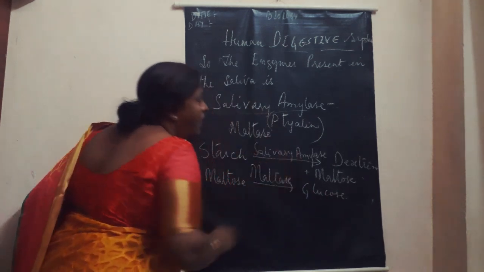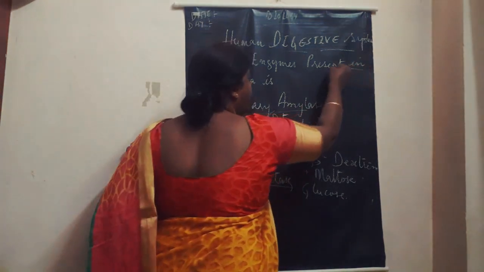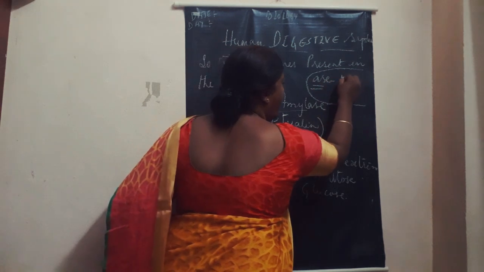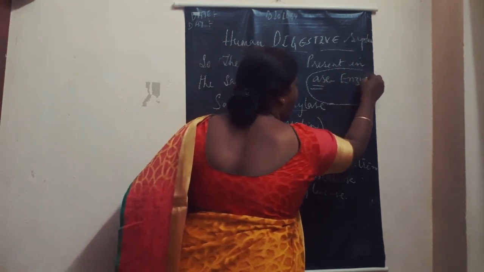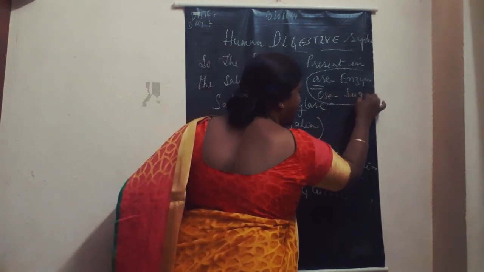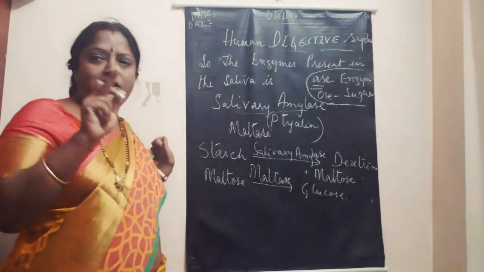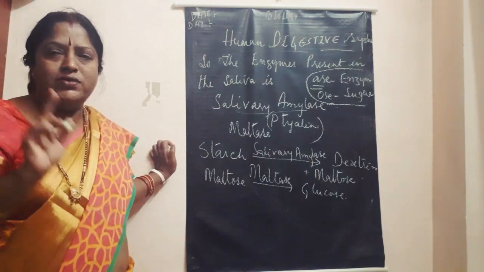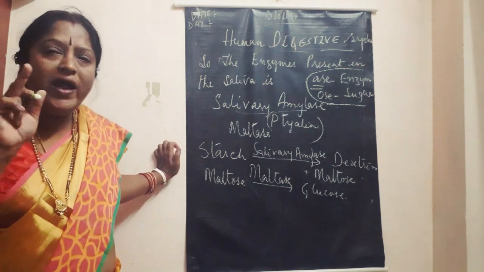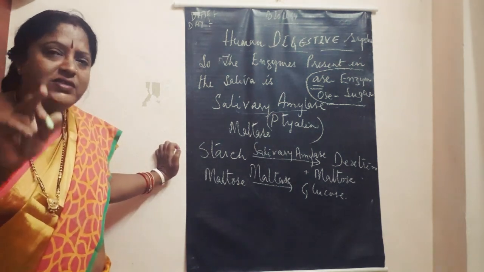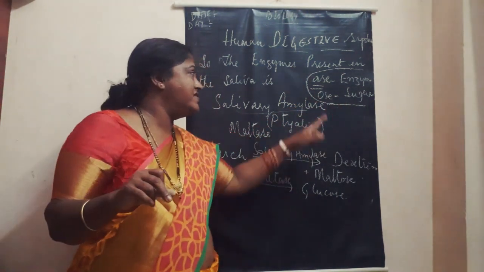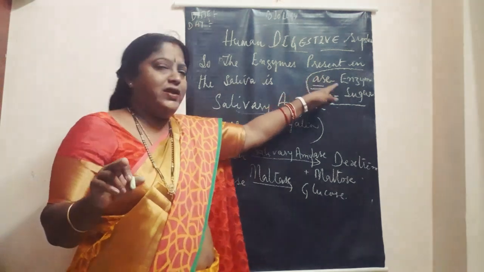Always remember, children, here I am writing ASE. The suffix ASE stands for enzyme, and the suffix OSE stands for sugar. So we generally say fructose, sucrose, glucose, lactose. We see that OSE is coming. Wherever the suffix OSE comes, remember it's a kind of sugar. Wherever the suffix ASE comes, remember it's a kind of enzyme.